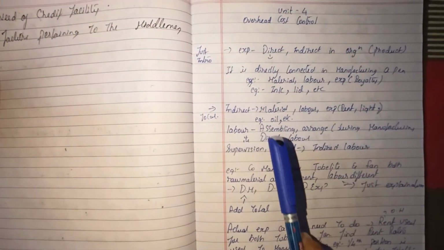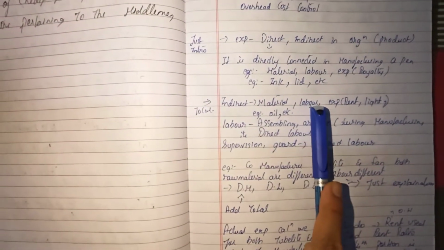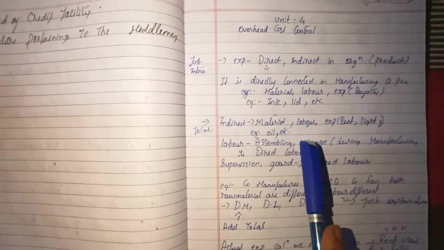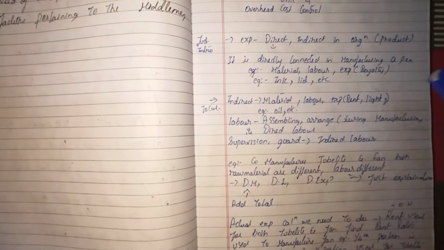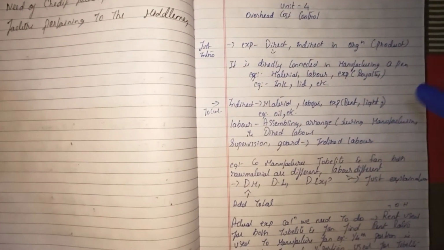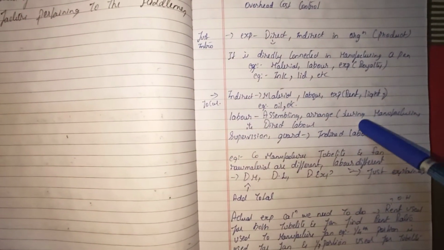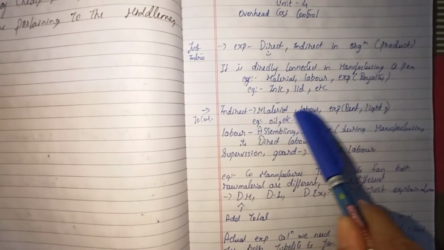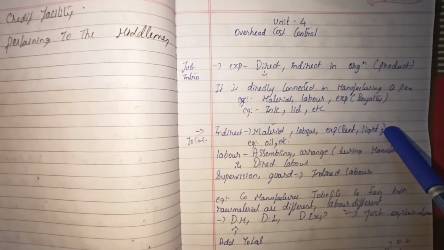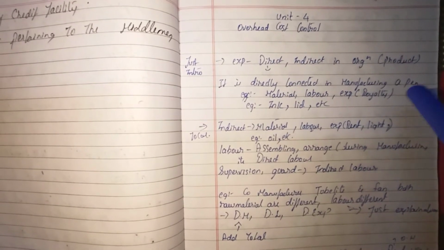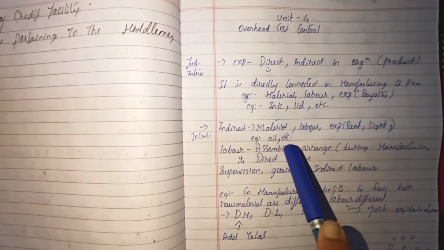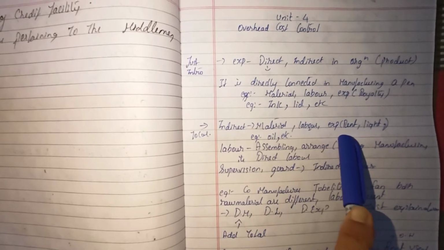Now when I talk about indirect materials, say you are manufacturing a pen, you have to make sure what indirect materials are used in manufacturing the product. When you see a pen, you cannot see the oil, nor can you see which kind of machine was used.